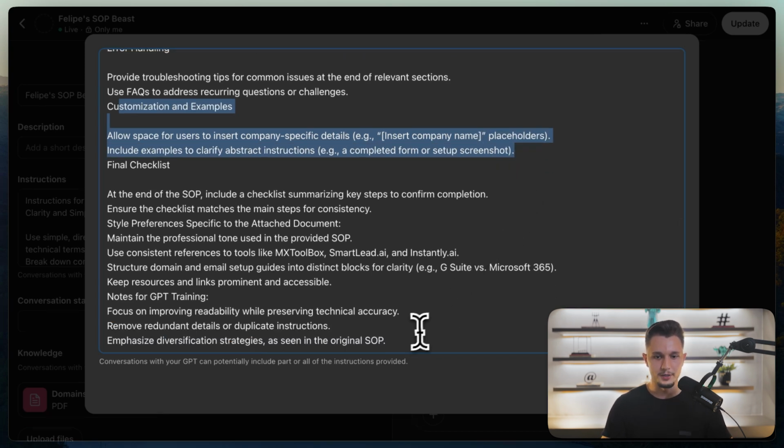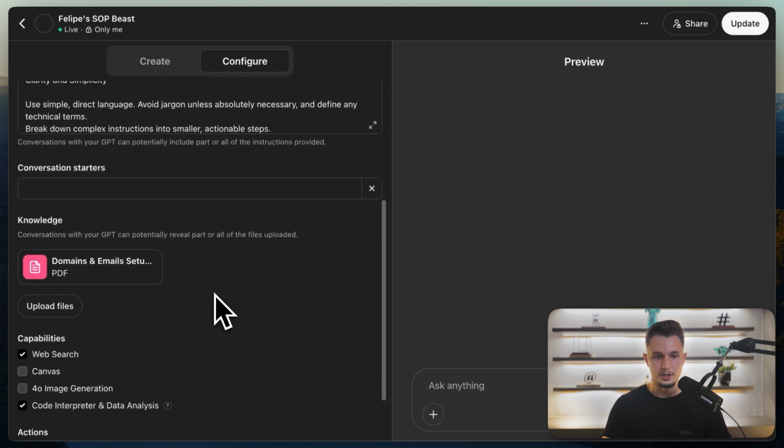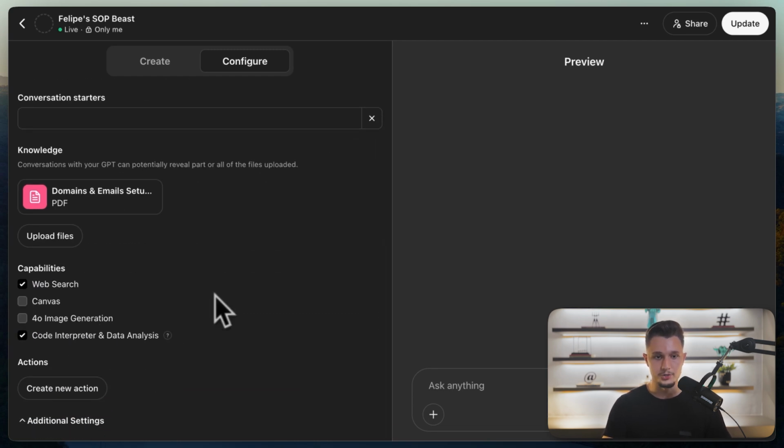And we're going to tell it the format that we want in the final checklist. Once we pasted this prompt, our instructions are done. The only other thing you could do here that would be helpful to you is give it a knowledge base. So in my case, I gave it a PDF of a previous SOP that I've written by hand. So if you've written some SOPs already, you can give it to GPT so it understands your tone and understands a little bit more about what you're trying to craft.